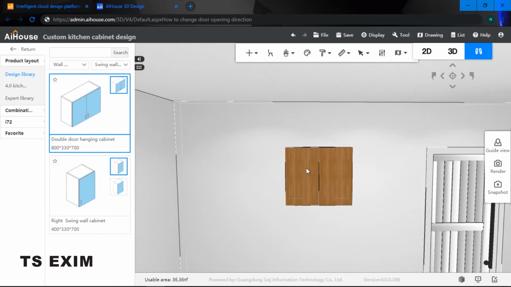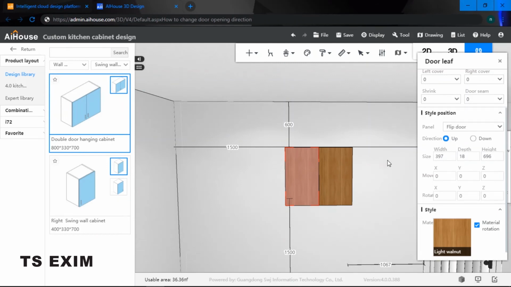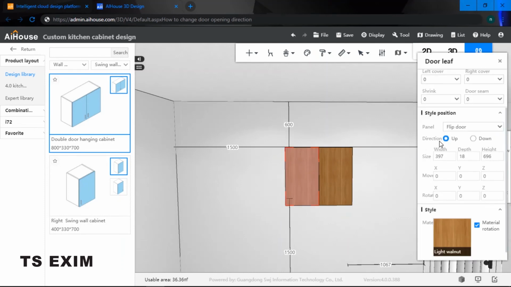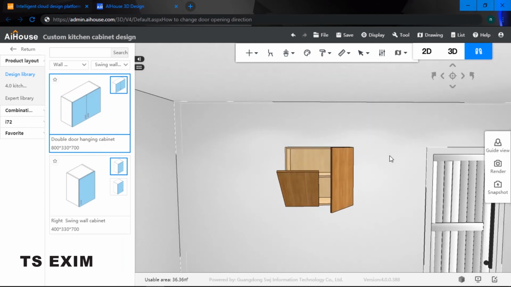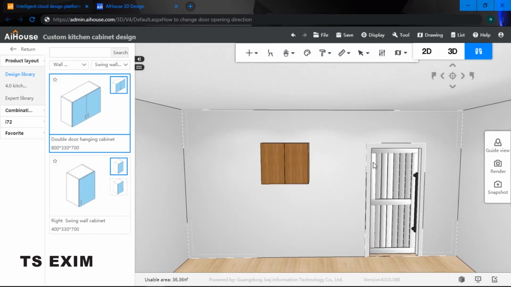The next one is a flip door. As you can see when I open it, it's a flip door. For a flip door, you can either change the directions to open upwards or open downwards. Right now if I open it downwards, it should look something like that. So this is how you change your door opening directions. Good luck trying, guys.